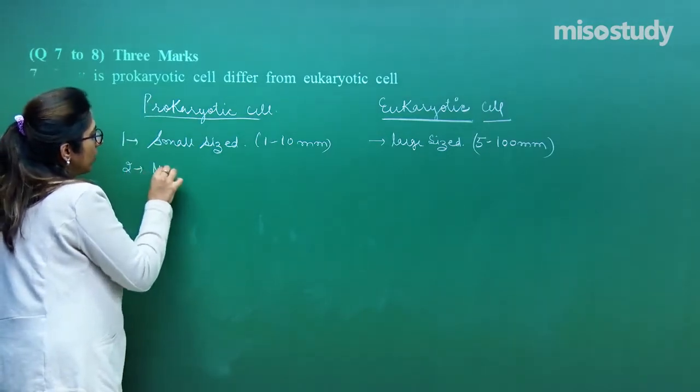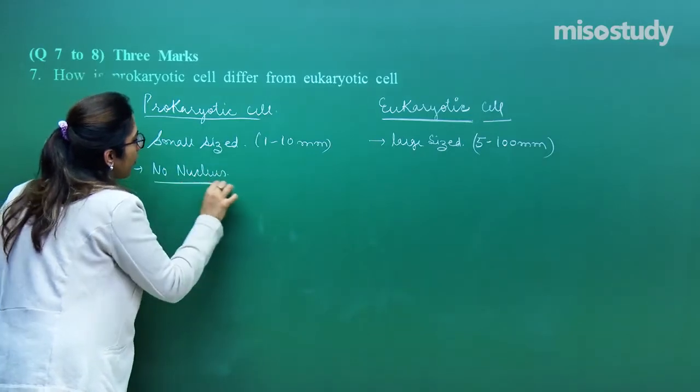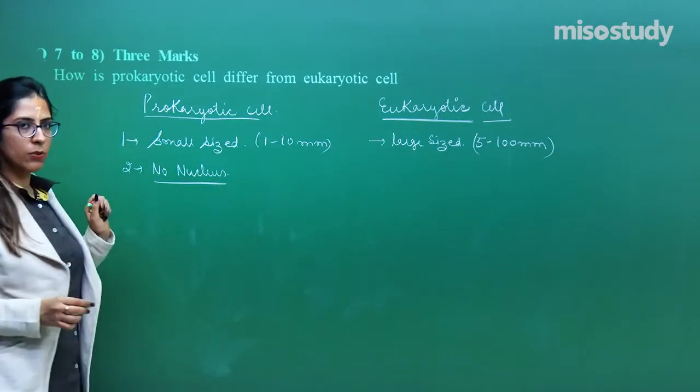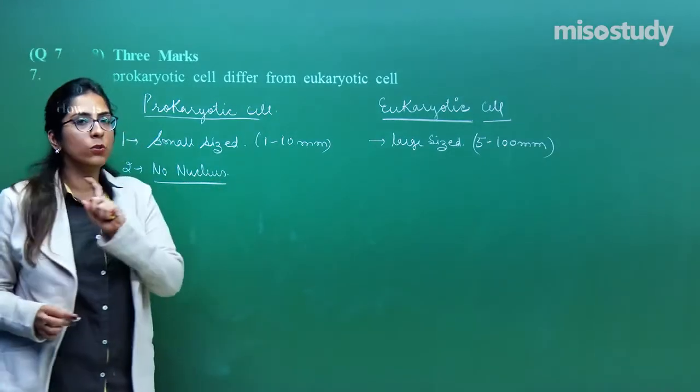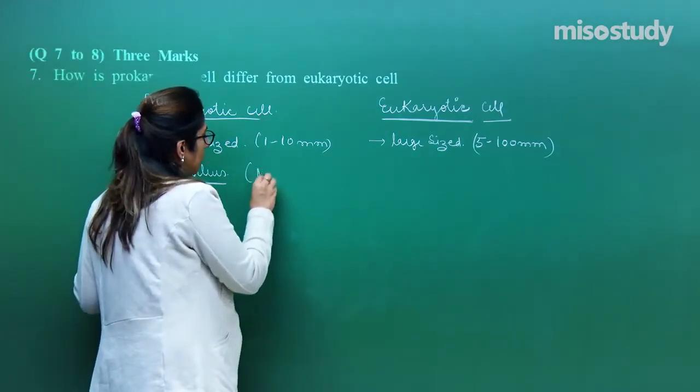So, second point, no nucleus. Hope you remember the session when I discussed the eukaryotic cell. In this case, no nucleus is present, but the nucleoid is present.